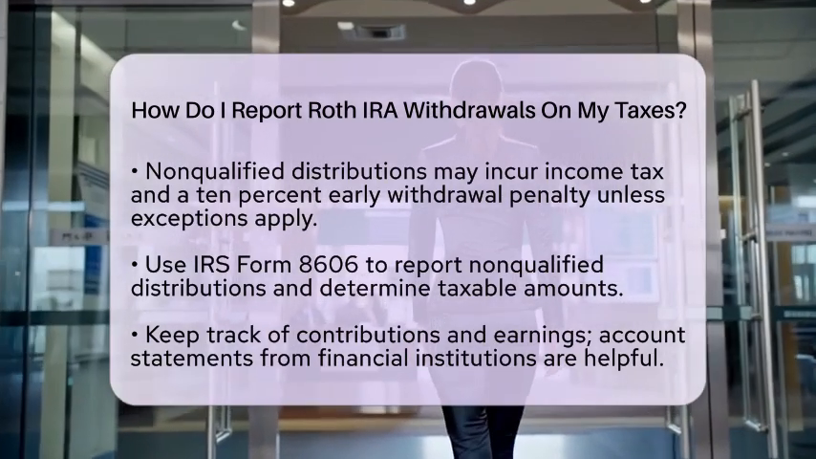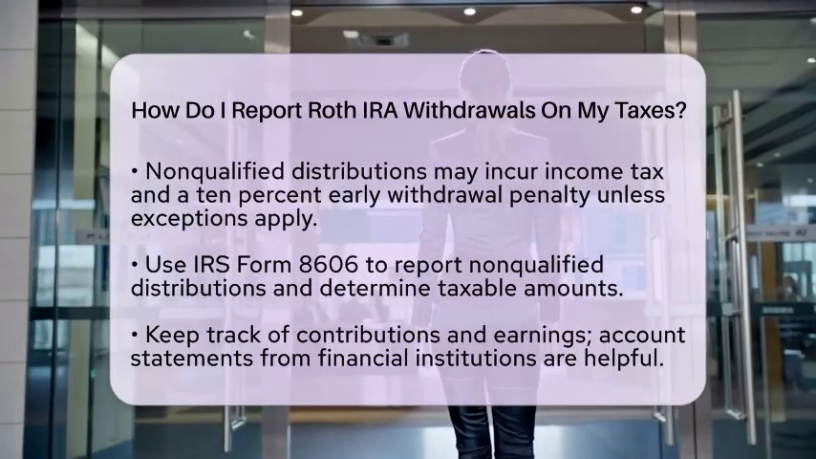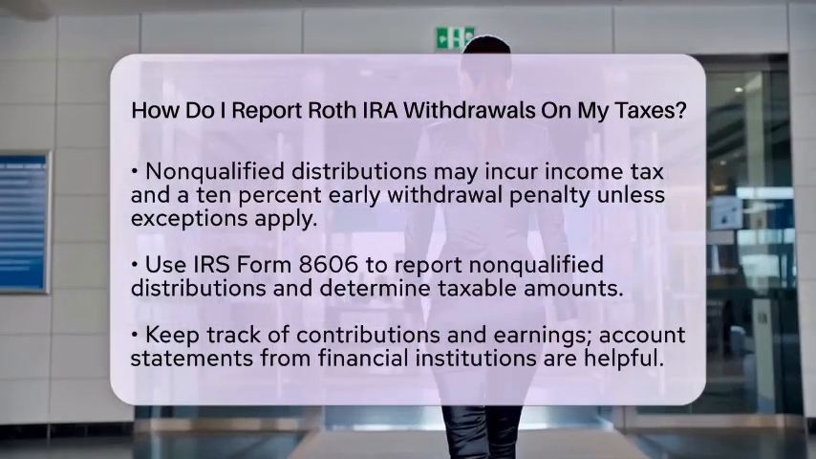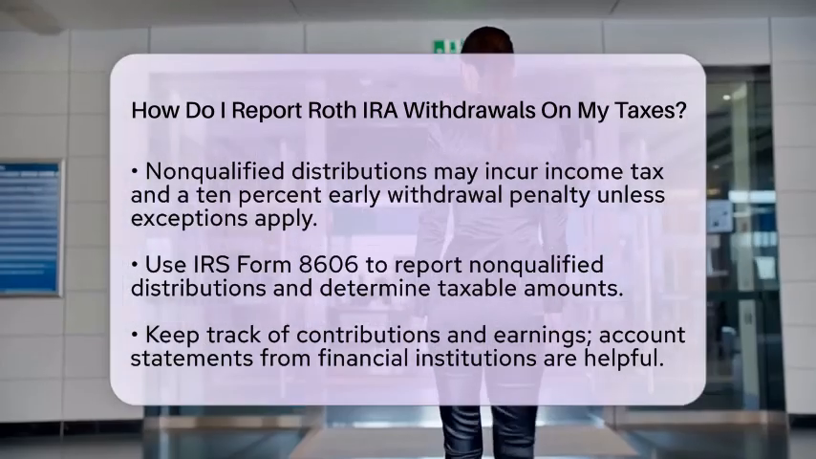The Internal Revenue Service ordering rules state that contributions are treated as withdrawn first, followed by conversions, and then earnings. This ordering is crucial for determining taxability.